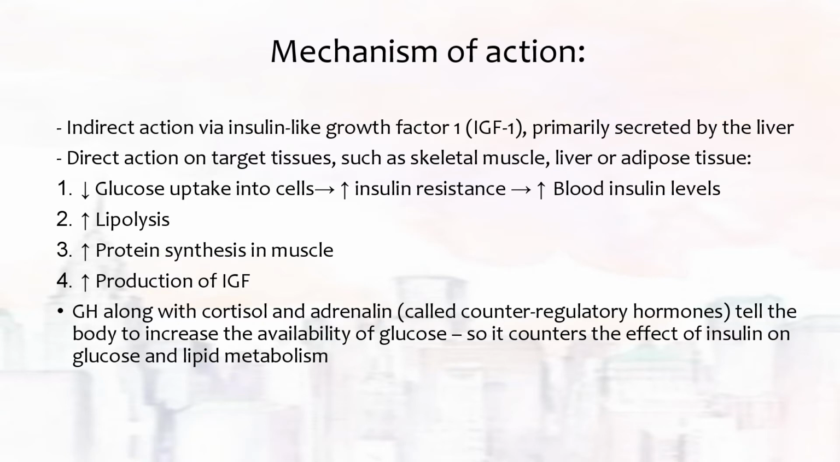It can cause an increase in lipolysis, an increase in protein synthesis in muscle, and increased production of IGF as stated before. So growth hormone acts together with cortisol and adrenaline, which will increase the availability of glucose, hence counteracting the effect of insulin on glucose and also lipid metabolism.